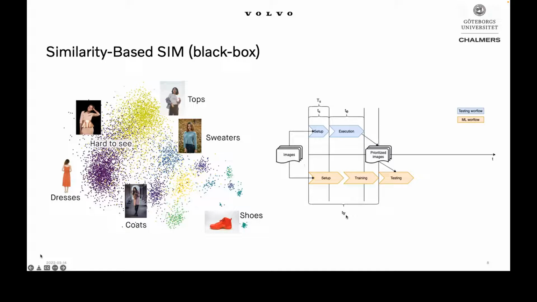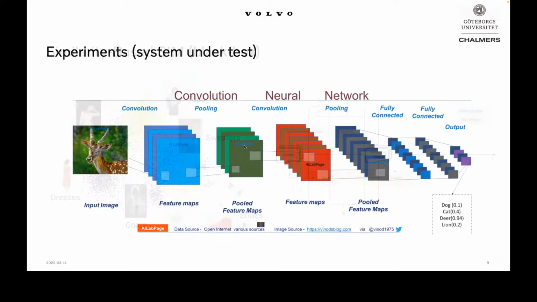Yeah, the same workflow here, and we show that the setup time here is negligibly small, and I will explain later, if I have time, why it is. But the idea is that we can also start the prioritization at the same time as we start training the model, so we don't need to wait for the trained model. Yeah, this is a brief introduction to the three techniques of different types which we used for the prioritization of the test inputs, and going next to the experimental part.